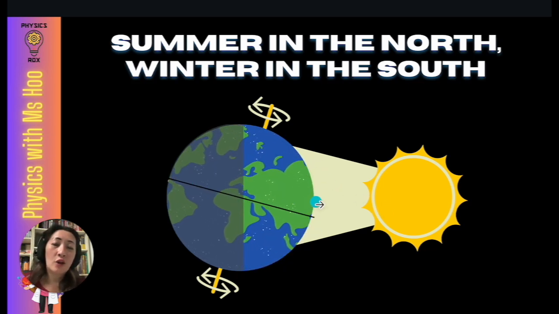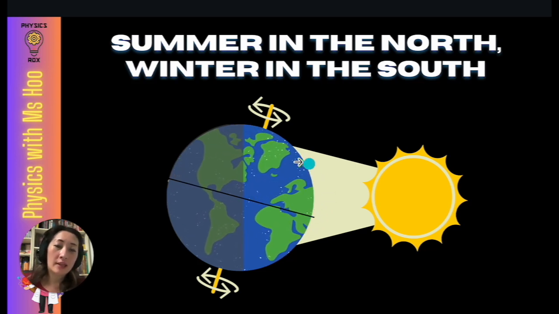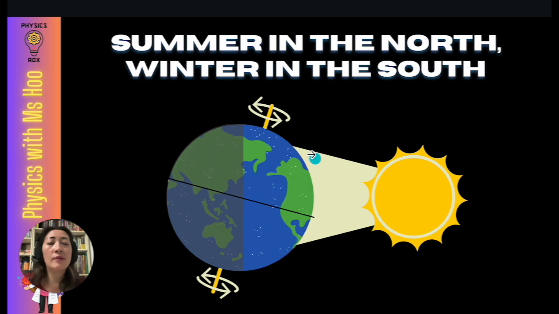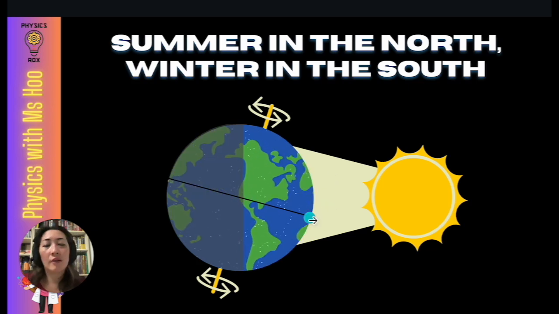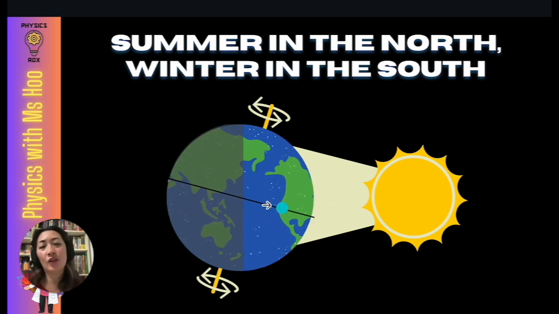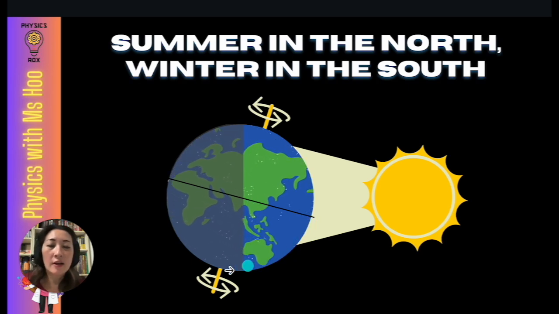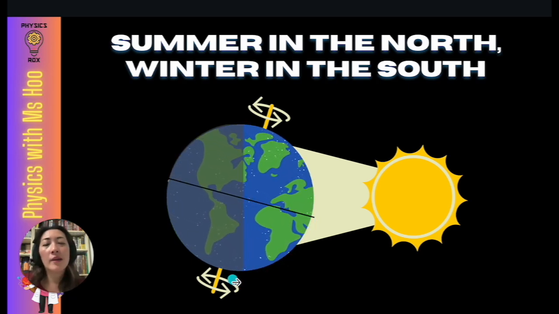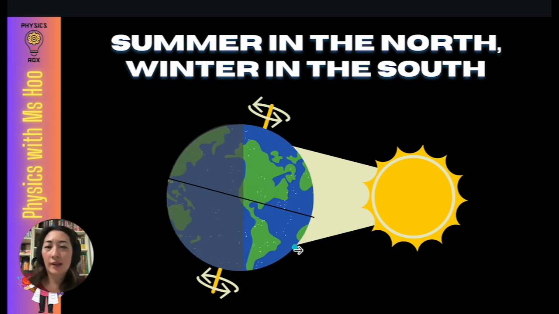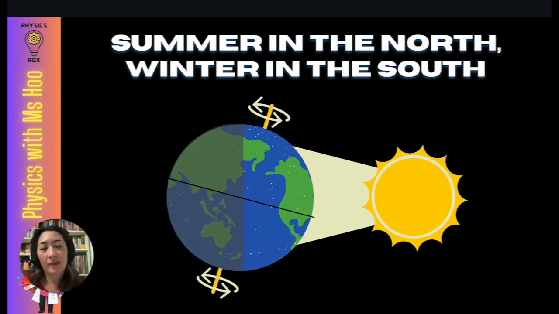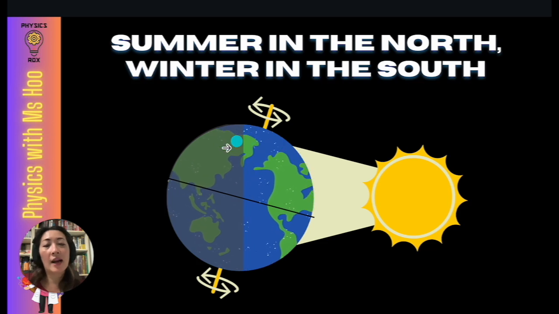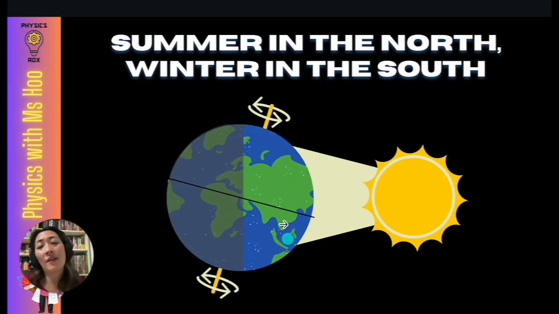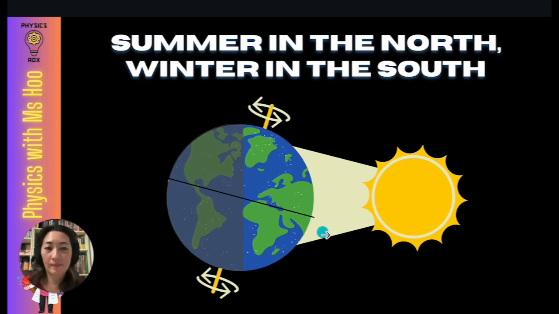Based on the line of the equator, you'll find that a majority of the countries that are receiving summer at this point are those in the northern hemisphere. Whereas if you were to look at the countries in the southern hemisphere, they're much further away from the sun, for example on this side. So because they're further away, they're colder, hence they get winter. So this diagram shows us that the countries in the northern hemisphere are now having summer, whereas the countries in the southern hemisphere are receiving winter.